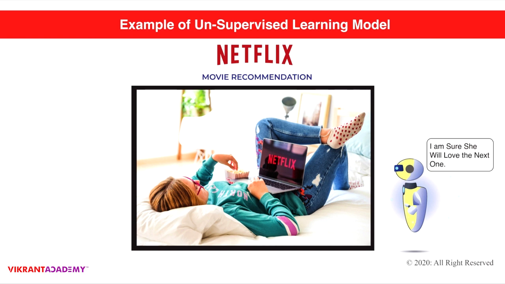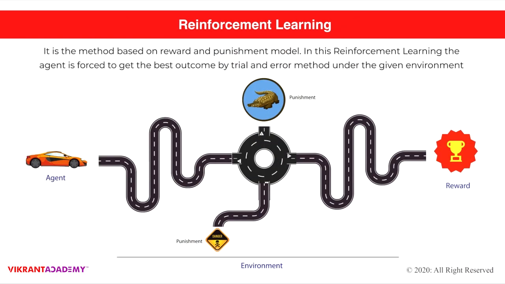Examples of unsupervised learning models. The best example again is Netflix, because in Netflix you have a large amount of data, available as movies. But again, the machine knows your favorite movies and segregates them from the clusters of movies available online, and it then shows you the movies that you like. And that's how the unsupervised learning model works.